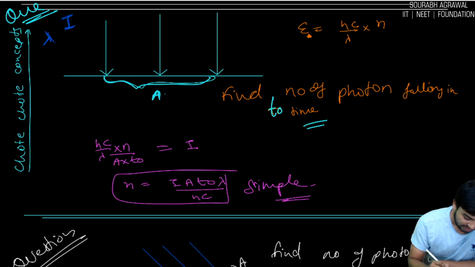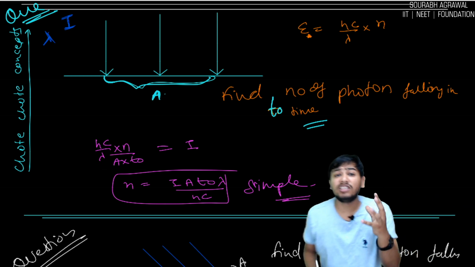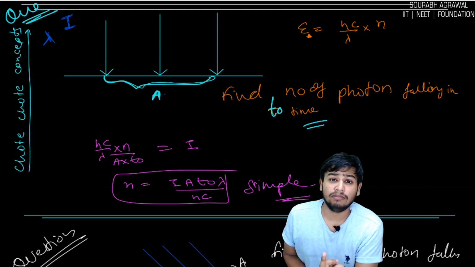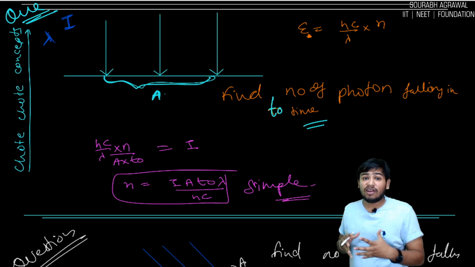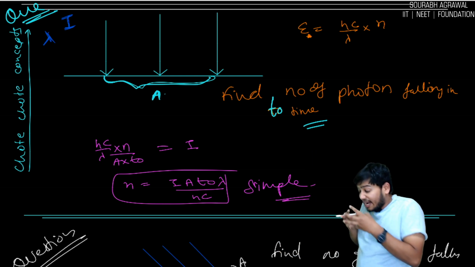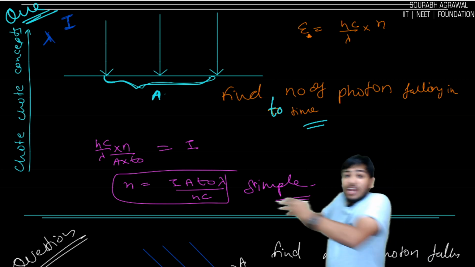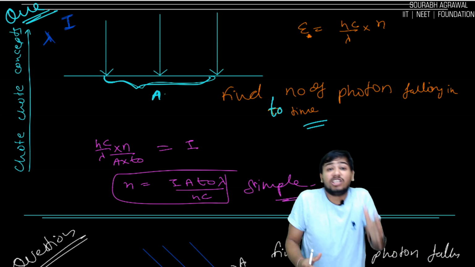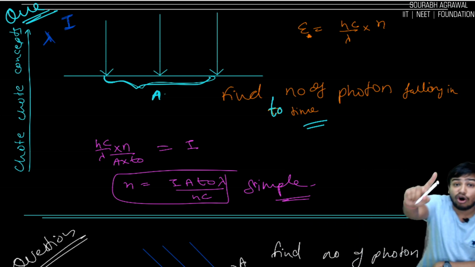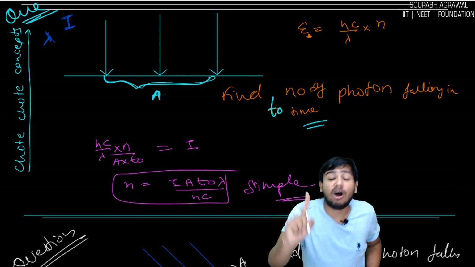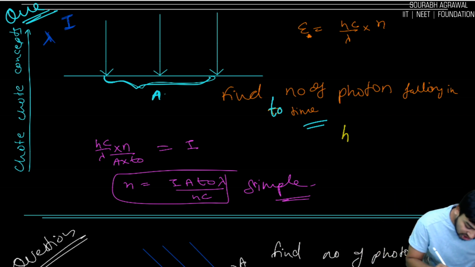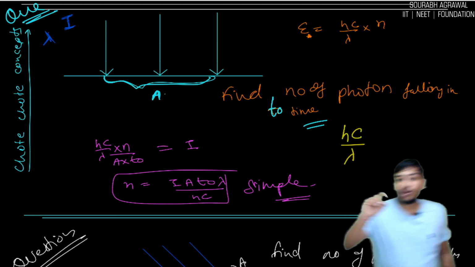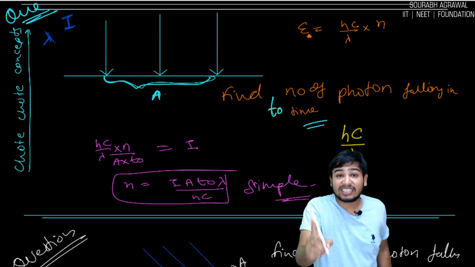One photon is having how much energy? Hc by lambda. I told you that what de Broglie said is that light is a photon traveling as a wave, and the energy of that photon is given by Hc by lambda. So the energy of one photon is Hc by lambda.